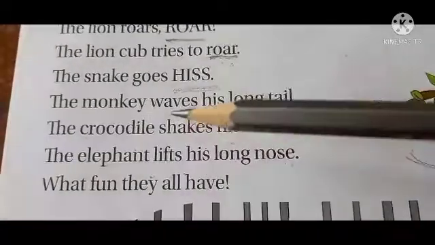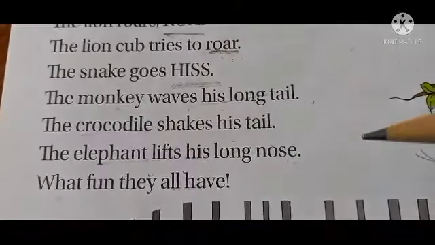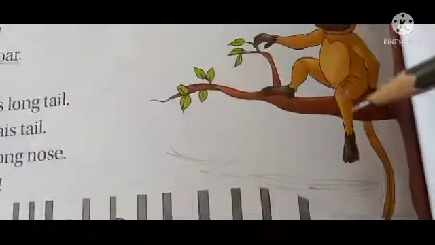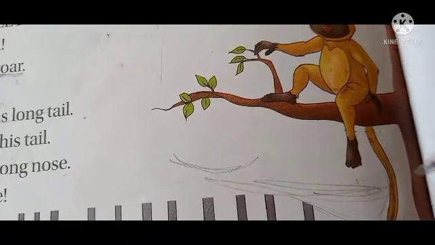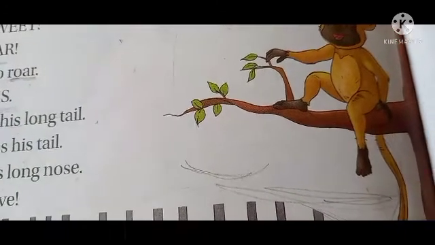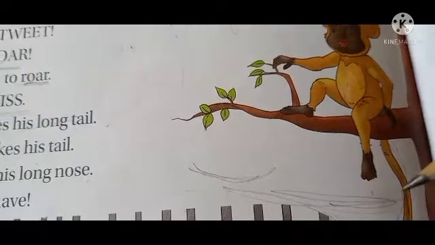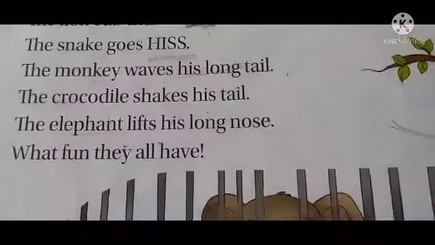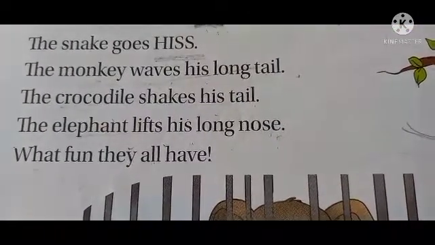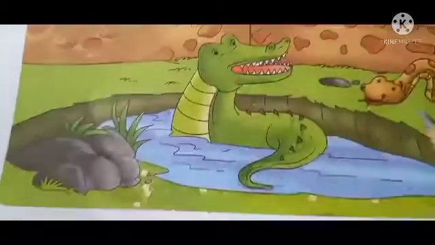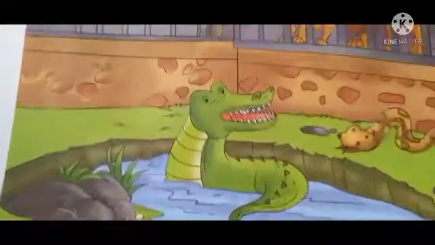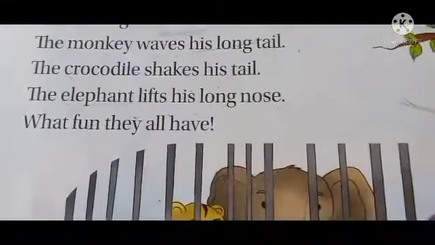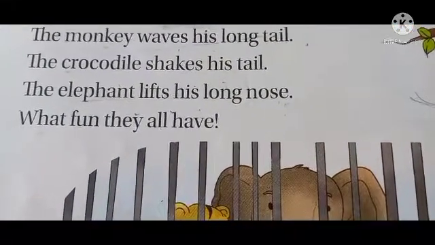Next, the monkey waves his long tail. Here you can see the long tail. The monkey has a long tail, and he is shaking his tail here and there. Next, the crocodile shakes his tail. The crocodile also has a tail, but a small tail, not like the monkey's tail.